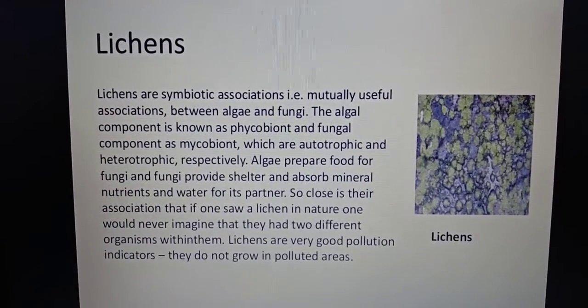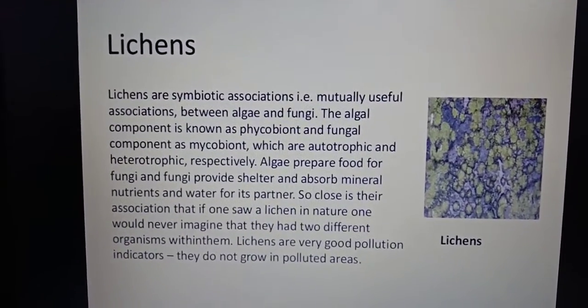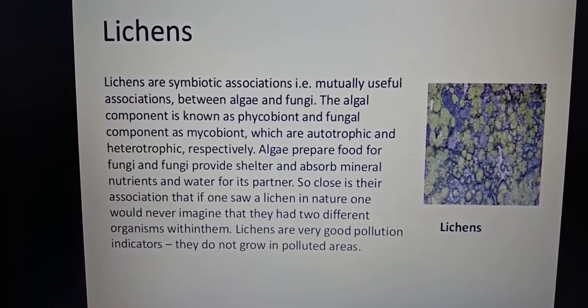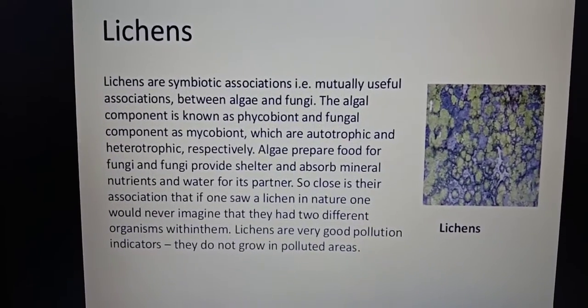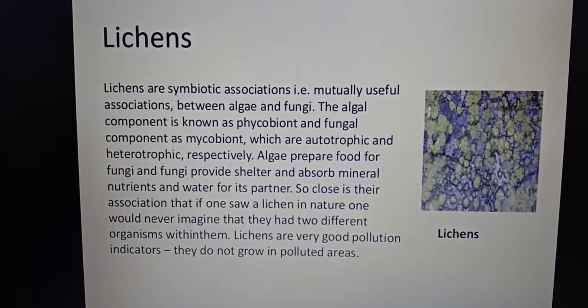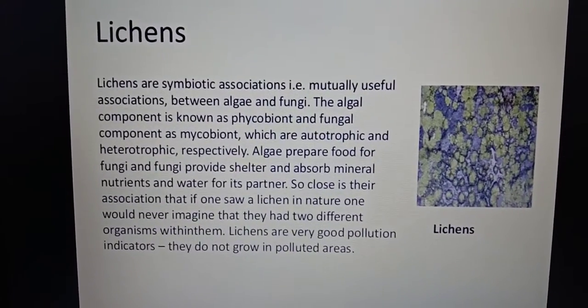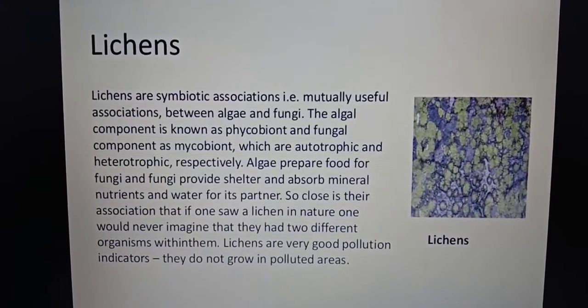So if you are asked to write short notes about lichens, firstly you will write what a lichen is, that is, a symbiotic association between algae and fungi. Then you have to write that the components are phycobiont and mycobiont, then the benefits each of them gives to the other, and the economic importance of lichen, that they are very good indicators of pollution. Obviously land pollution, soil pollution.